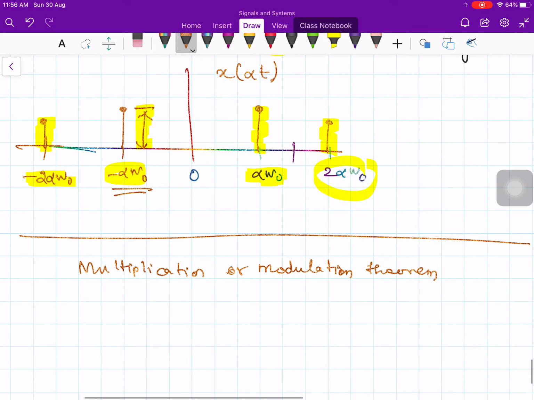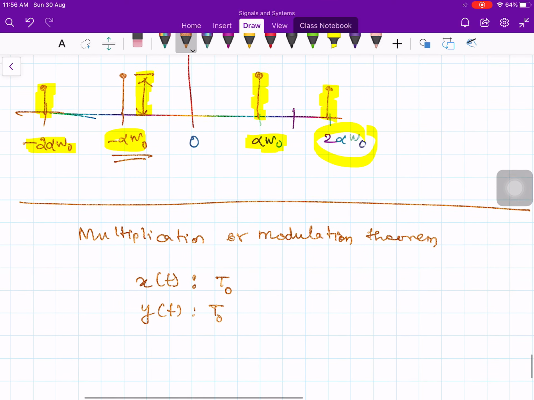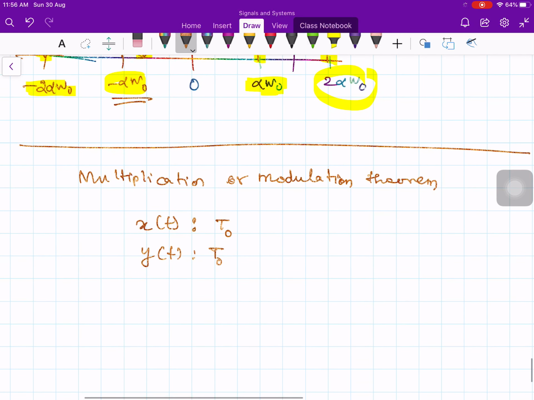Suppose that x of t is periodic with the period capital T sub 0, and y of t is also periodic with the period T sub 0. The Fourier series coefficients of x of t are a_k, and of y of t are b_k. By the way, these are not trigonometric Fourier series, but exponential Fourier series coefficients.